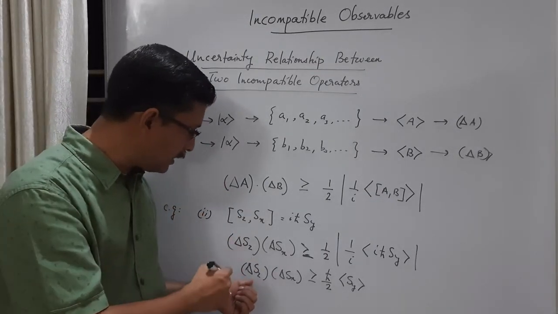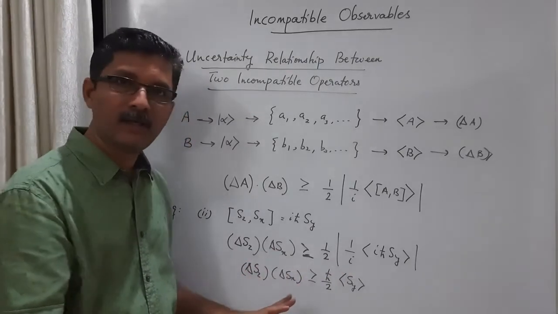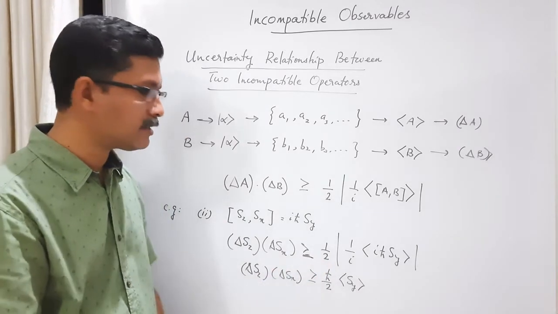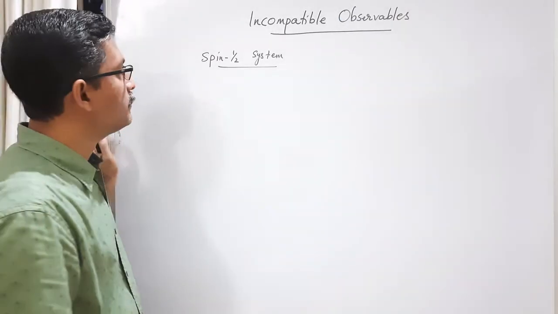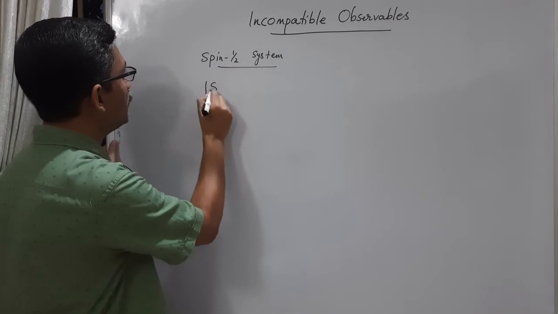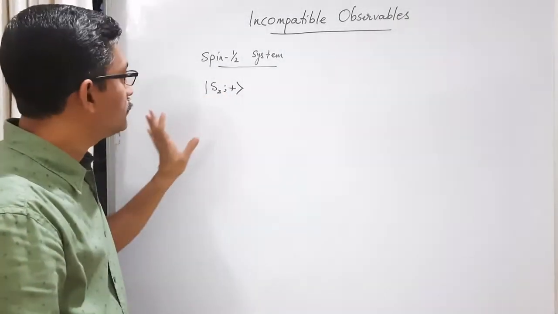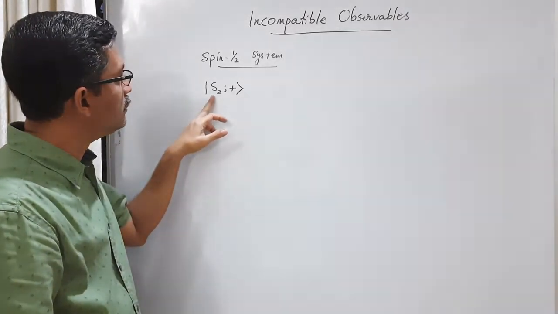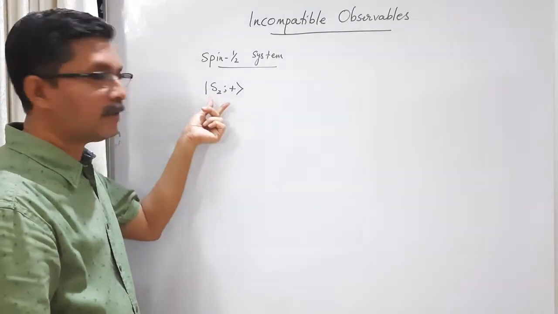Let us take this delta Sz and delta Sx. Let us calculate the left hand side and right hand side separately, and verify this uncertainty relationship in the context of the spin half system. Let us consider this specific system. Suppose our state is Sz plus. So we have a beam of spin half particles, all of them in the state Sz plus. That means the z component of their spin is plus h cross by 2.